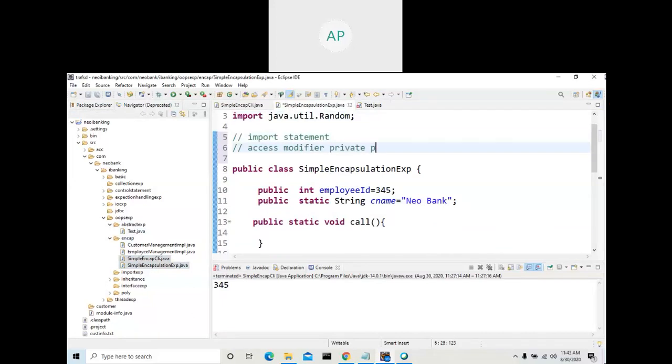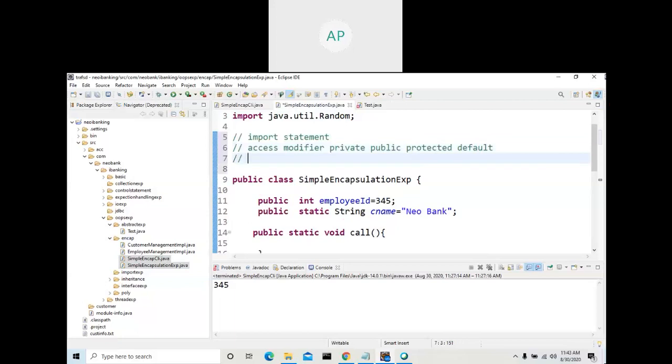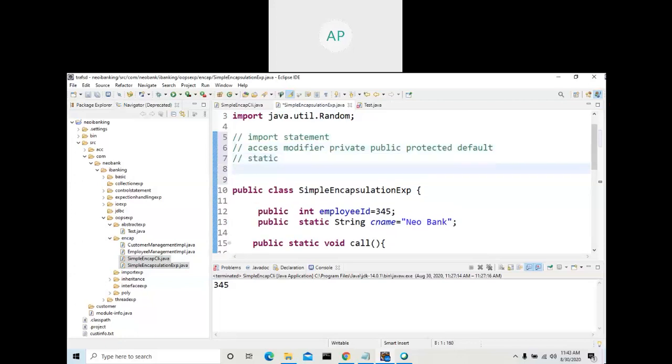So what is the takeaway here? Let me type what we are trying to learn here. Comment: the import statement, then access modifier. What access modifiers are available?